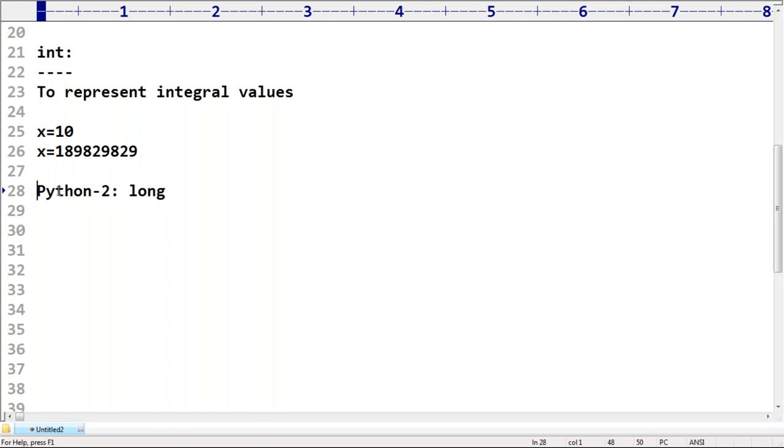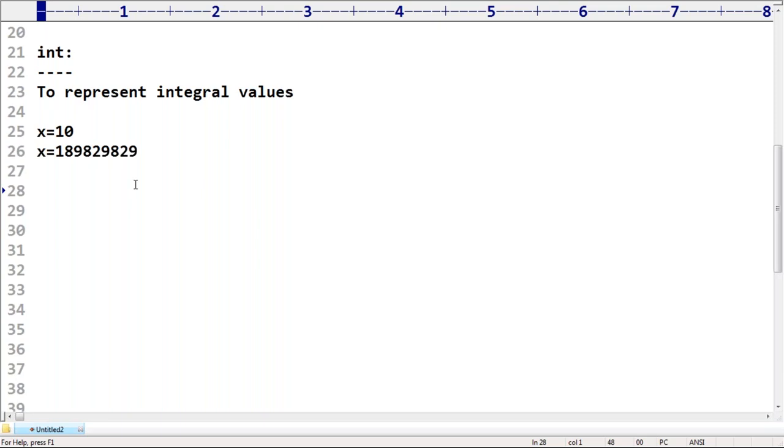Even long integral values must be specified using the int type only. Yes, in any 2.x version the long data type is available, but in Python 3 it is not there.